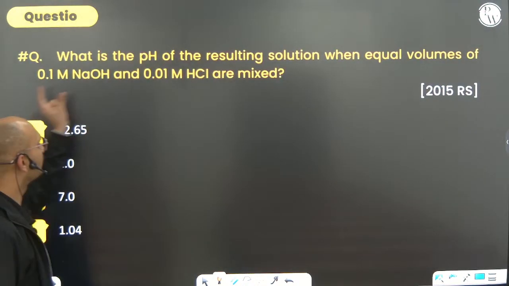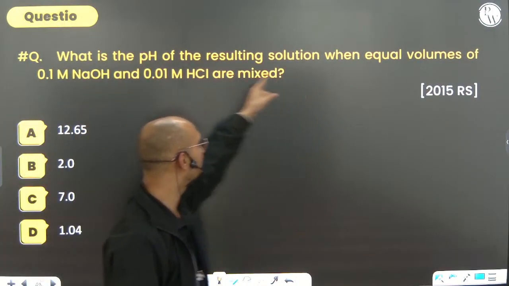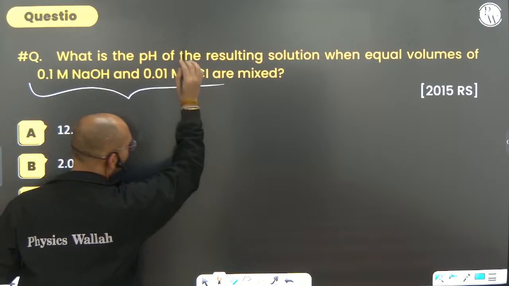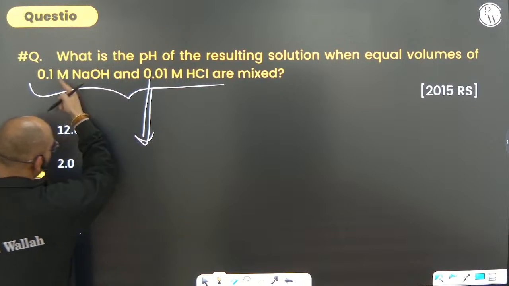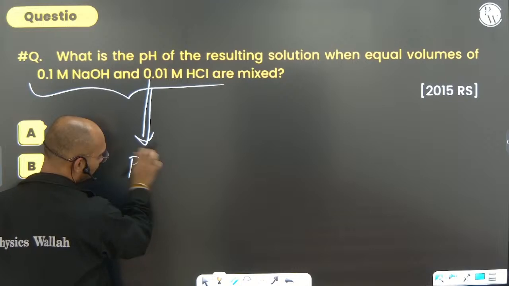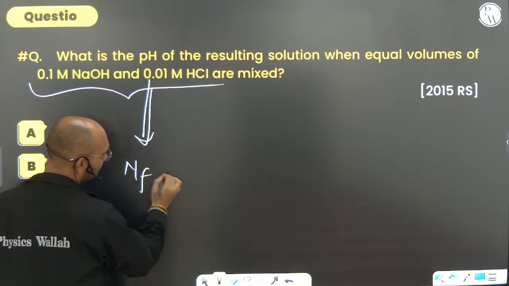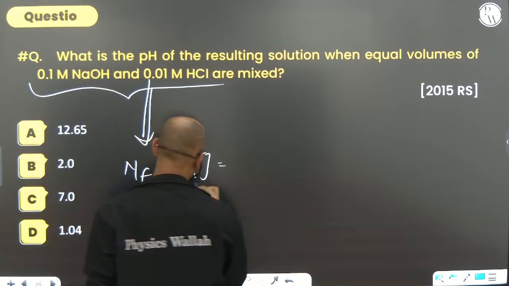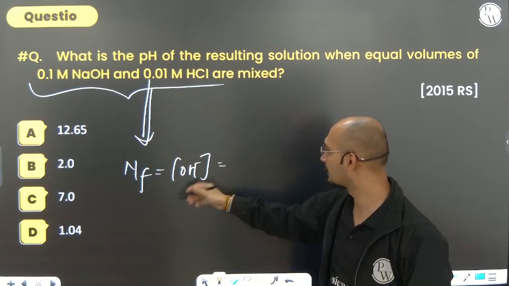Next one: what is the pH of the resulting solution when equal volumes of 0.1 molar NaOH and 0.01 molar HCl are mixed? Always remember here, which is more, base or acid? Base is more. What will happen? N final will be equal to the OH ion concentration. Now N final equals OH minus.